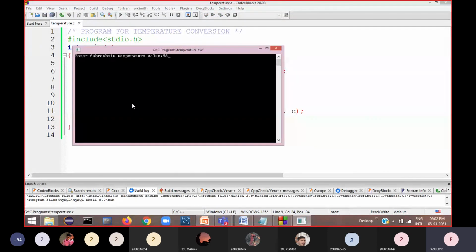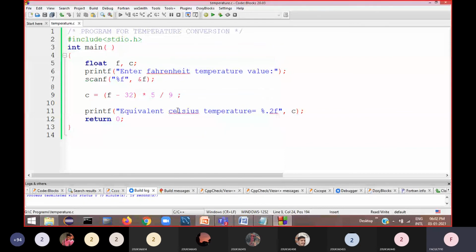If I enter 98.4, now you see 36.89. I restricted it to 2 decimal places, so 88889 is rounded off to 89. We are getting the correct result. You should write these equations properly, otherwise you will get wrong results.